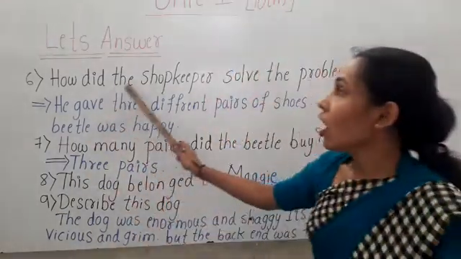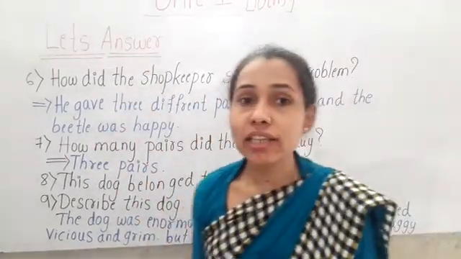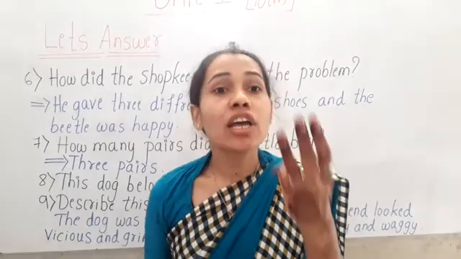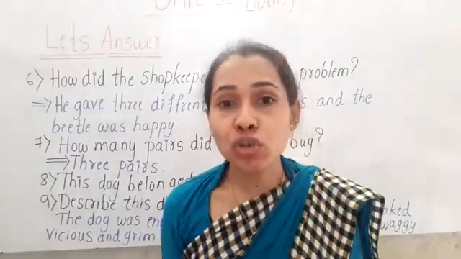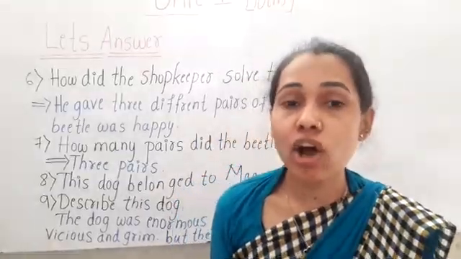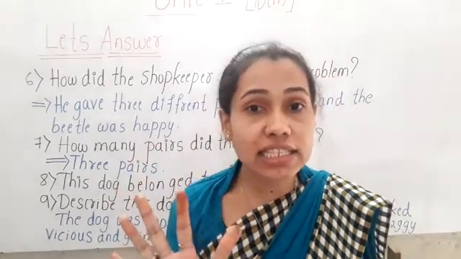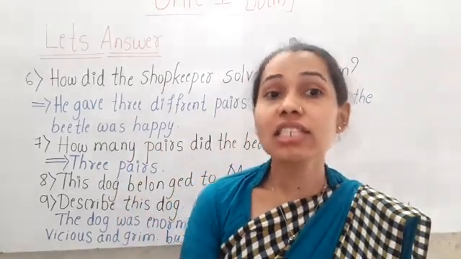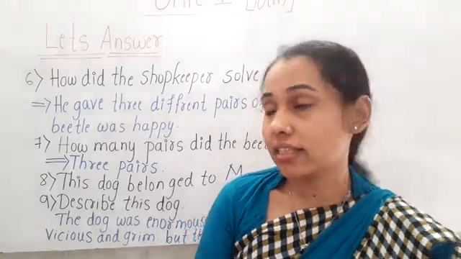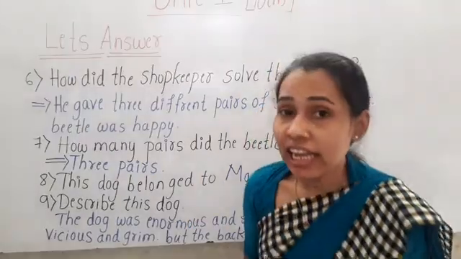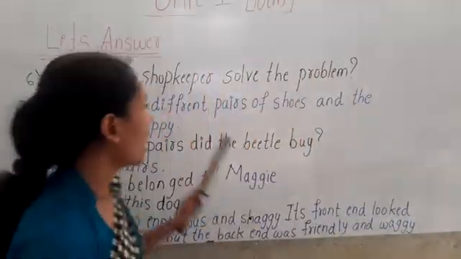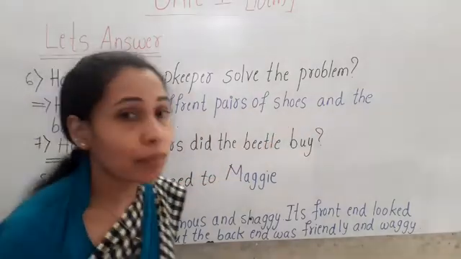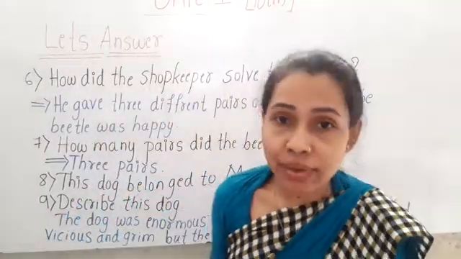He gave 3 different pairs of shoes to the beetle because the beetle has 6 legs, which means 3 pairs of legs. So he gave 3 different pairs of shoes and the beetle was happy.